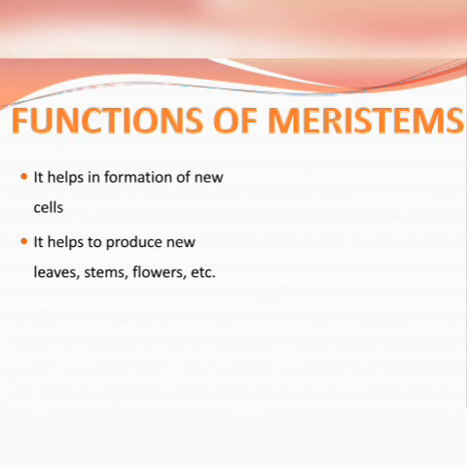So, meristematic tissue is the parent tissue that helps in the formation of further tissues, developed tissues. It helps to produce new leaves, stems, flowers, etc. These are formed by meristematic cells.